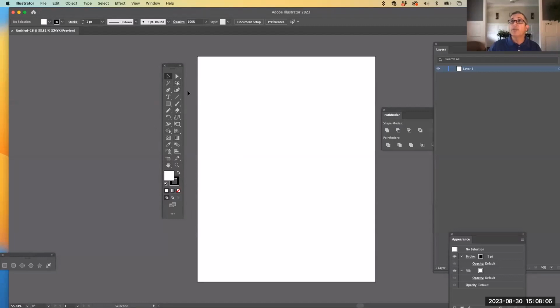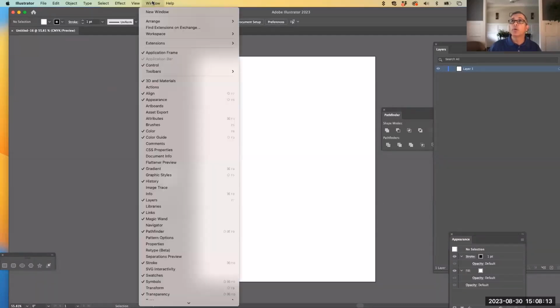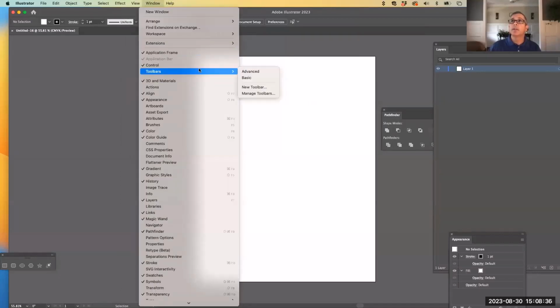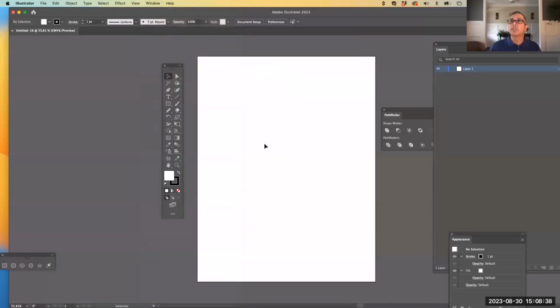in there. If you only see one column of tools, that is probably that you are in the basic tools. So under Window at the top, I'm going to pull down to Toolbars and make sure that is the Advanced toolbar. So if you ever get to it and it's a really simple toolbar and you can't even find the chart tool in there, you're probably in basic and you want to select Advanced. So again, that's under Window, Toolbars, and Advanced. Okay, and there you go. I clicked it off, so that's why it's disappeared.